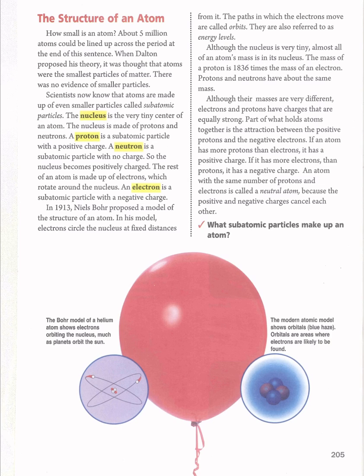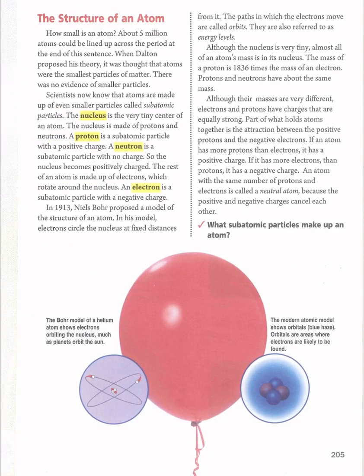Okay, the structure of an atom. The atom is made up of some subatomic particles. Scientists now know that atoms are made up of even smaller particles called subatomic particles. Okay, subatomic particles, it means an atom is made up of subatomic particles.